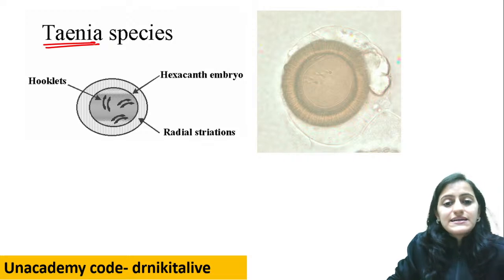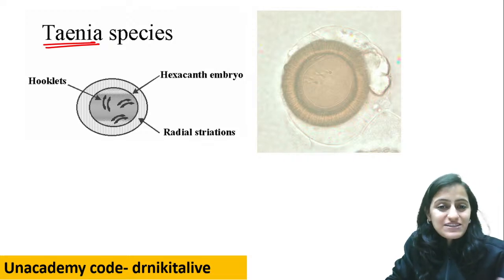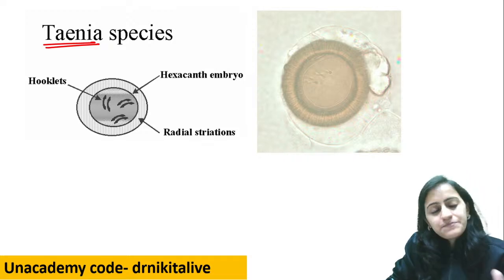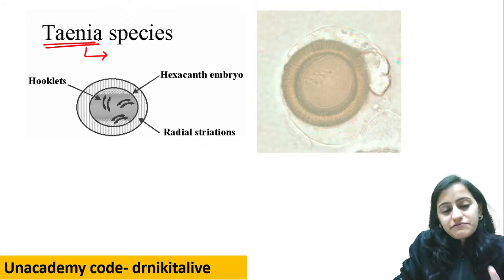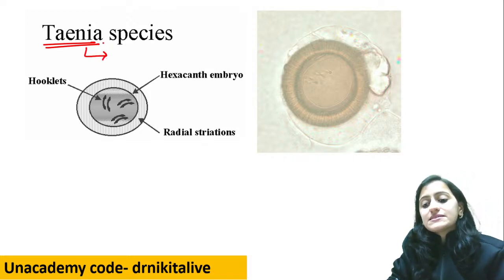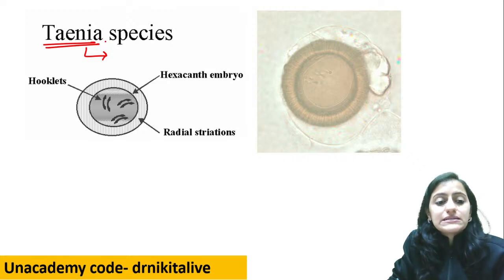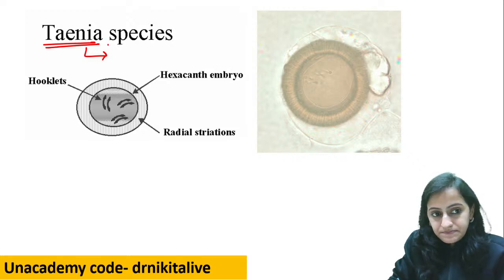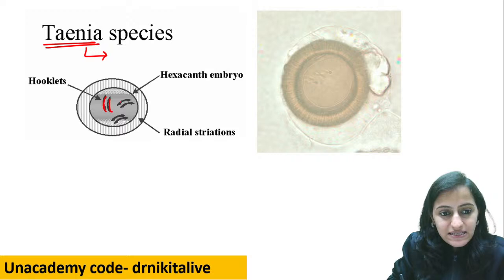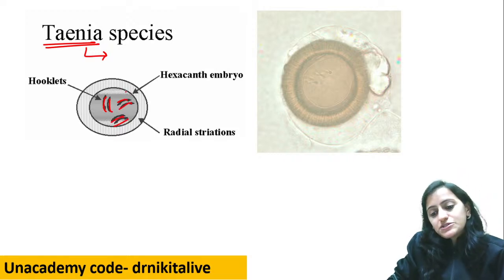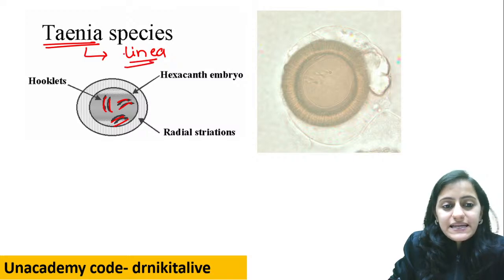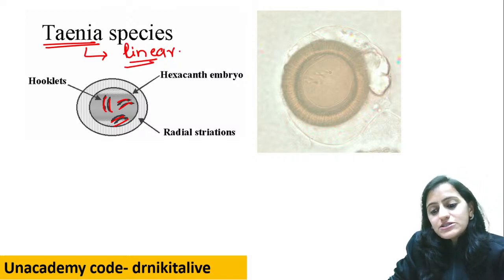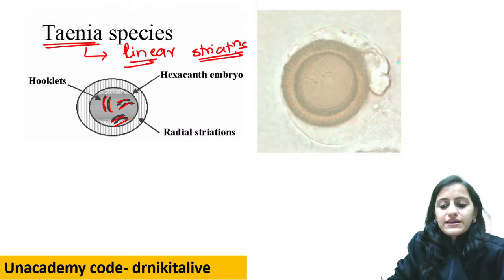टीनिया के एग्स हम कैसे आइडेंटिफाई करेंगे? टीनिया सोलियम और सैजिनेटा डिफरेंशिएट, we cannot differentiate. टीनिया will have same सोलियम और सैजिनेटा. The trick to remember first, Taenia, is it a cestode? Is it a trematode? Is it a nematode? What is it? You can see the hexacanth here, the hooklets, hexacanth, cestode में. And Taenia is linear. Okay, remember Taenia is rhyming with linear. So there is linear striations.